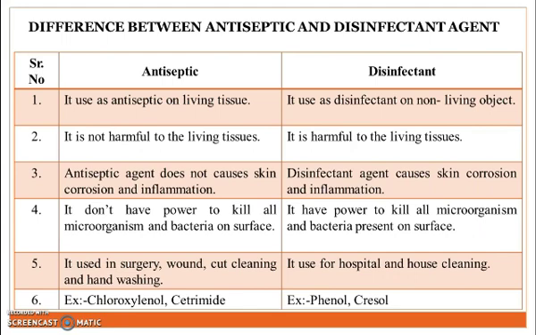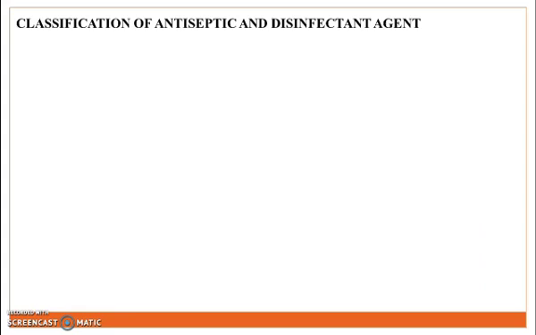Next difference: antiseptics do not have the power to kill all microorganisms and bacteria on the surface, while disinfectants have the power to kill all microorganisms and bacteria present on the surface. Next difference: antiseptics are used in surgery, wound and cut cleaning and hand washing, while disinfectants are used for hospital and house cleaning. Examples of antiseptics: chlorothiazole, cetrimide. Examples of disinfectants: phenol, cresol.